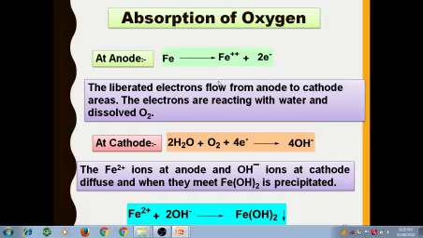This type of mechanism is called the absorption of oxygen type of mechanism.